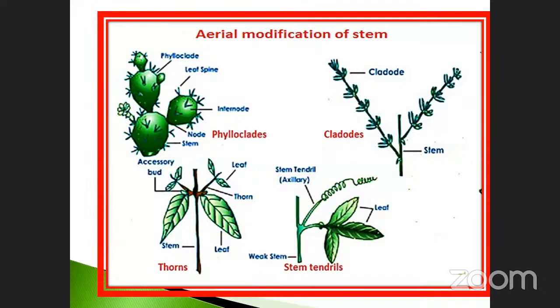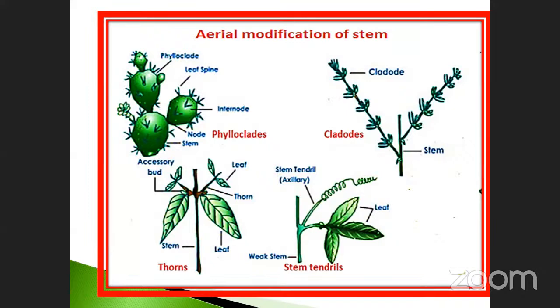This is called lateral branches, otherwise called a leaf, and the leaf attached to this main stem is called the petiole. In between the petiole and the stem there is a space called the axil. The axillary bud grows into a tendril. Sometimes the axillary bud may be modified in the form of a tendril.